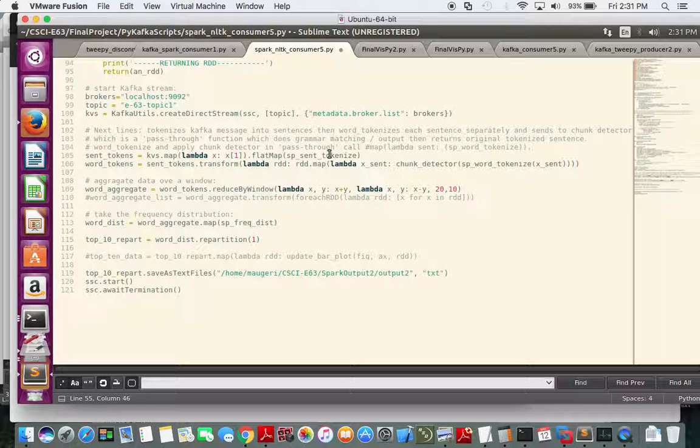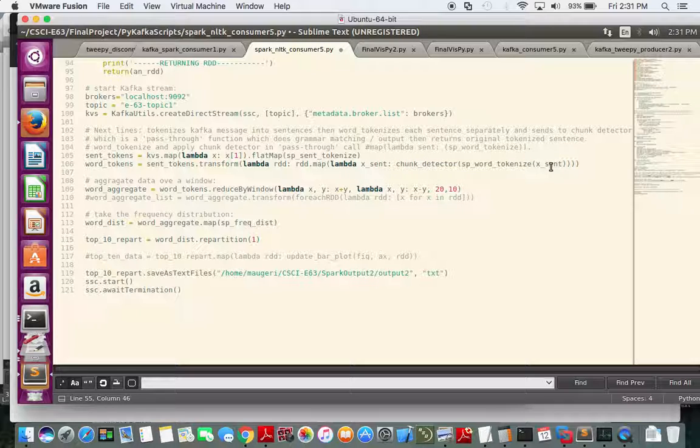So first, it tokenizes the stream into sentences, and here it is basically using lambdas to get down to the individual sentence in the list. So there's basically a list of sentences, and then that gets repeated.